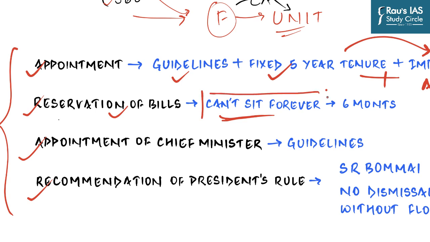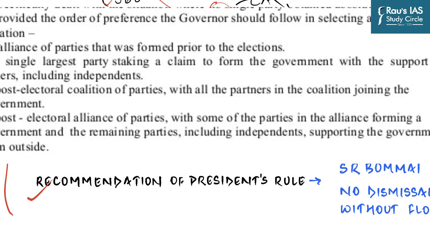And so the Punchhi Commission has recommended an amendment in the Constitution by inserting a clause that a bill can be reserved for at most six months. If the six months have passed, it will have to be sent back to the legislature. Then we also know that in cases of a hung assembly, where no clear party or coalition gets the full majority, it matters a lot who is invited for the first time to form the government, because then they hold power for some amount of time, and in that they can do a lot of horse trading. And so the role of governor becomes very, very crucial in those circumstances. And so the Punchhi Commission has recommended quite a detailed set of guidelines which have to be followed by the governors for inviting people to form government.